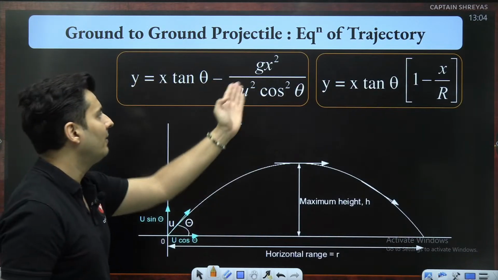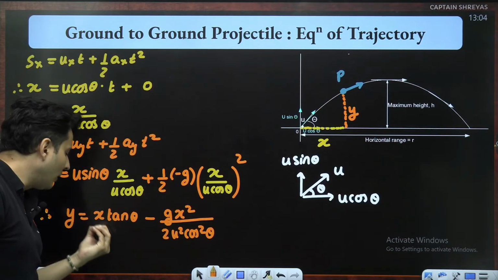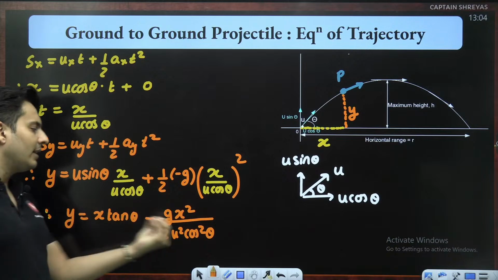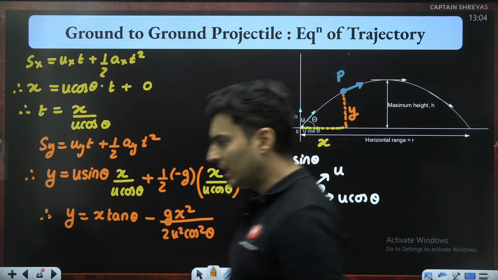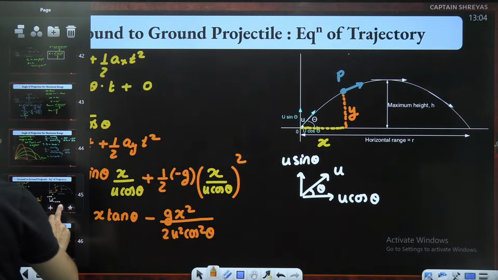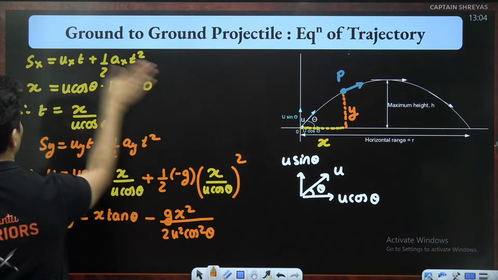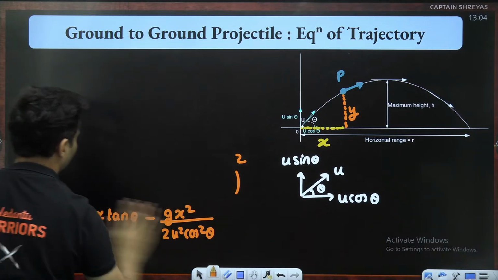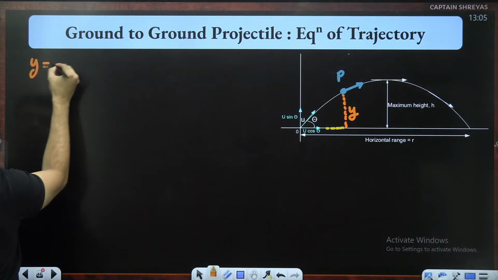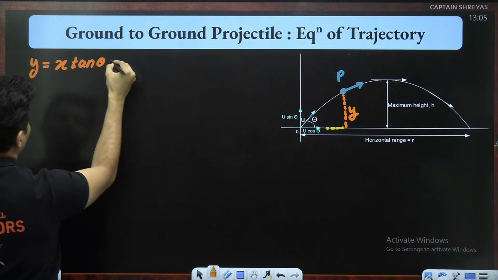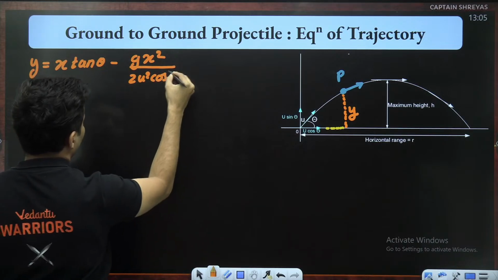x tan theta minus half g x square by u square cos square theta. It tells me if I know x, I can tell you y. If you tell me y, I can tell you x. That's the equation of trajectory. Is that right? Now, what is interesting in this equation of trajectory is, imagine if I rewrite this equation, x tan theta minus g x square by 2u square cos square theta.